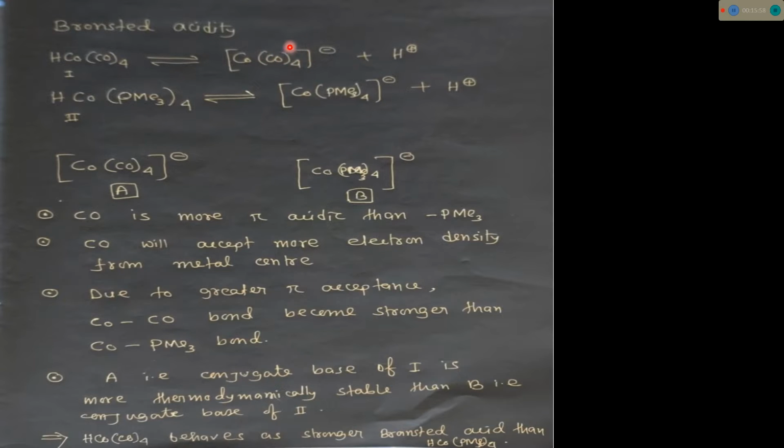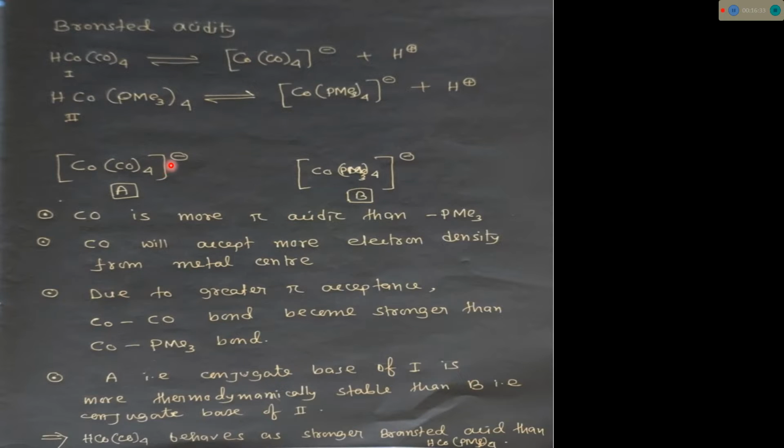The more stable the conjugate base, the more the equilibrium shifts to the right side, meaning more deprotonation takes place, more H plus forms, and it becomes more acidic. So the more stable the conjugate base, the more acidic the mother conjugate acid; the less stable the conjugate base, the less acidic. This is the fundamental theory of Bronsted acidity. Now A and B are the conjugate bases of complex 1 and complex 2, and we have to consider the stability of these two.